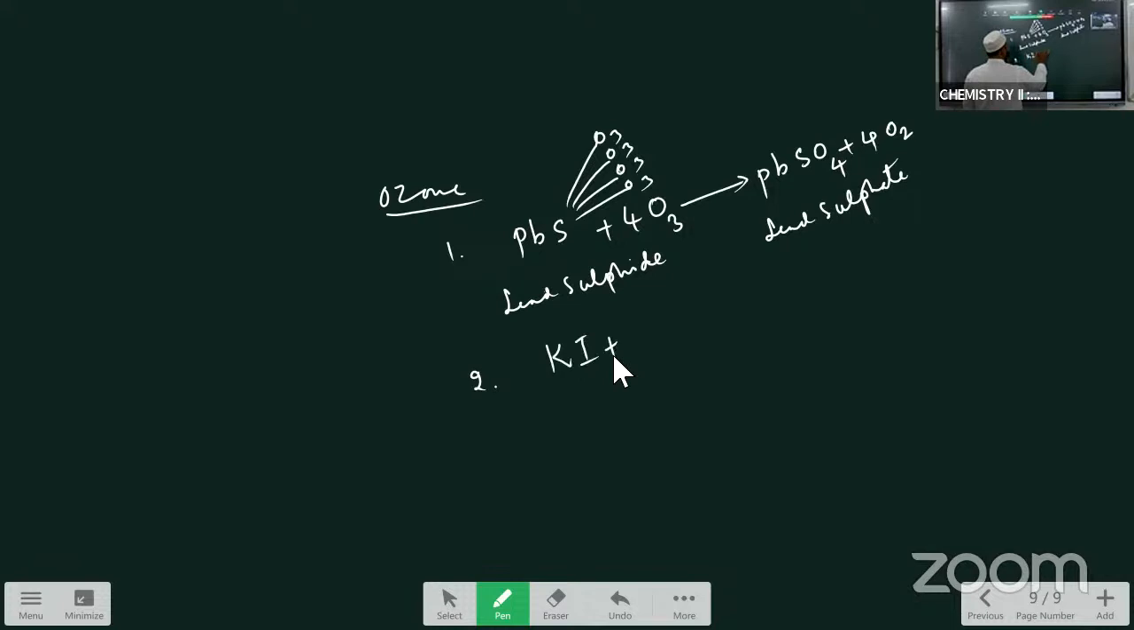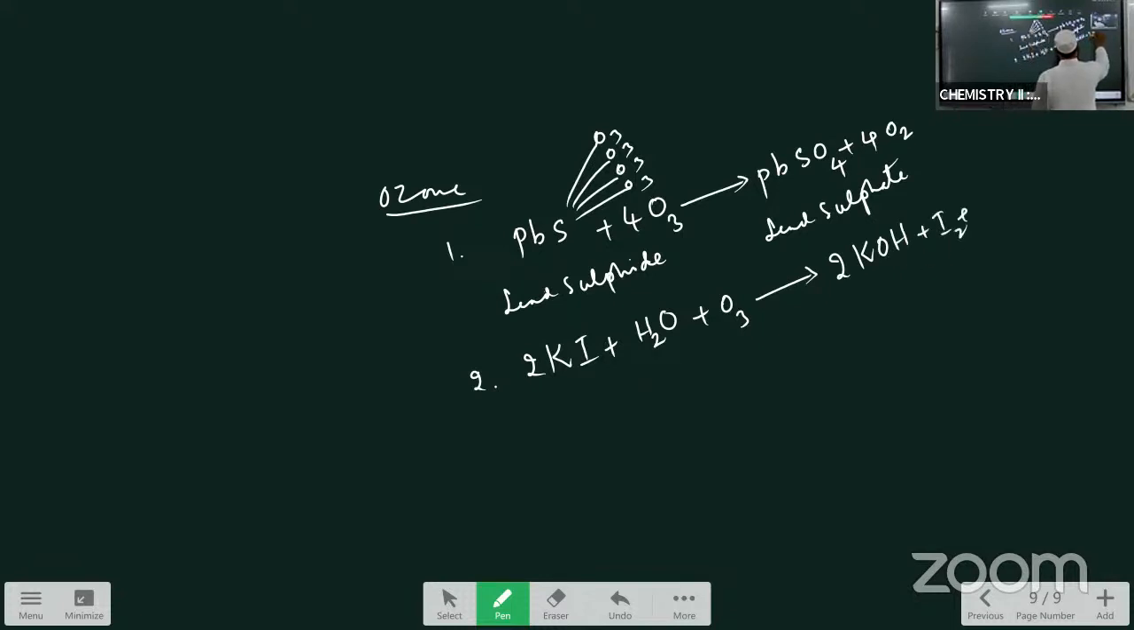You have to take this potassium iodide in moist condition, H2O. This is the reaction, 2KI plus H2O plus O3. Ozone reacts with the potassium iodide and liberates iodine. 2KI plus H2O plus O3, as a result of that, you will get 2KOH instead of 2KI. Now both iodines combine and I2 comes, and the remaining is the O2. So this is the reaction.